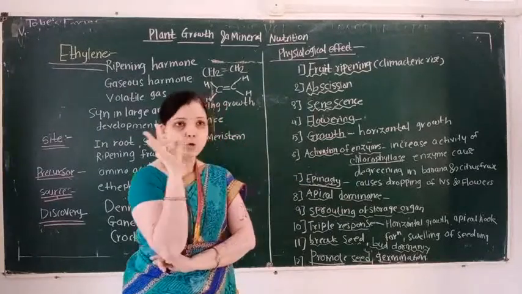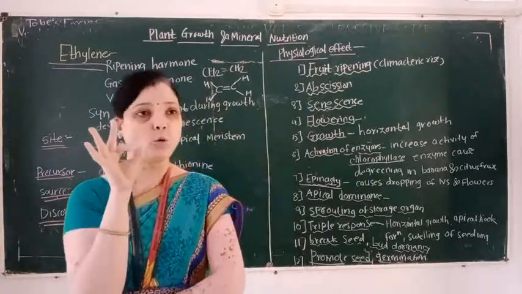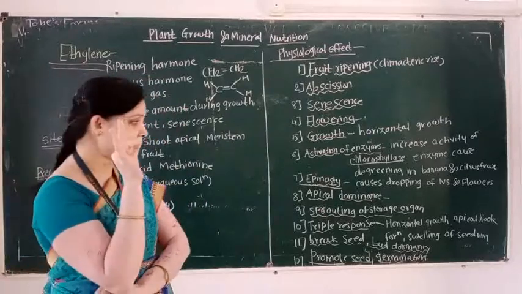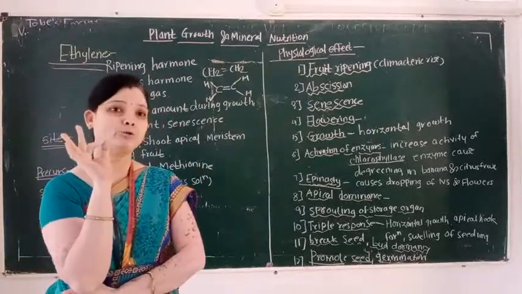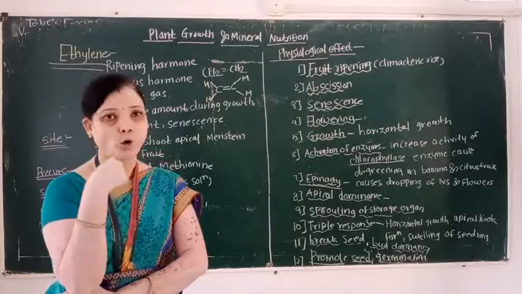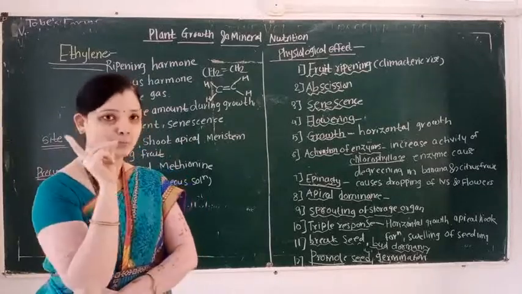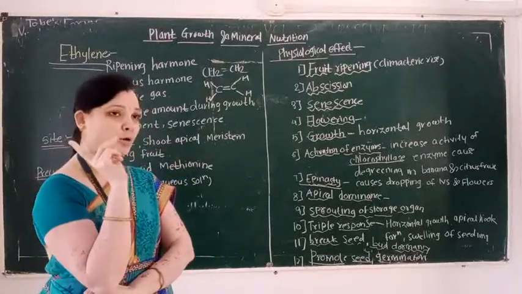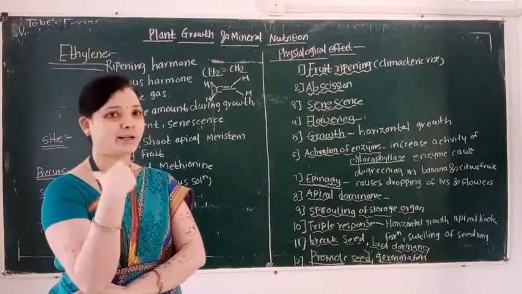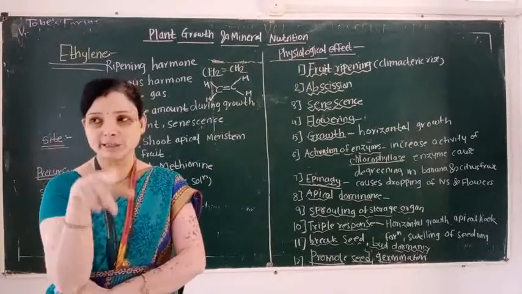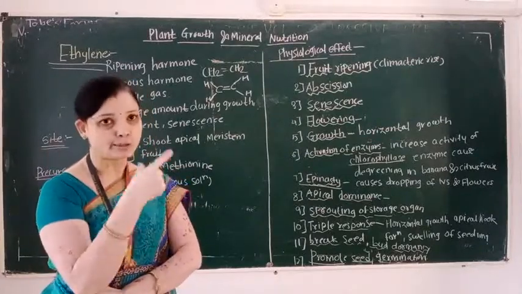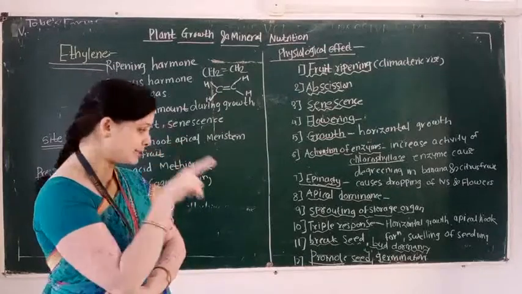Ethylene is also responsible for epinasty, that is the process of dropping of leaves and a flower, and for sporulation of a storage organ. Ethylene phytohormone is also responsible.